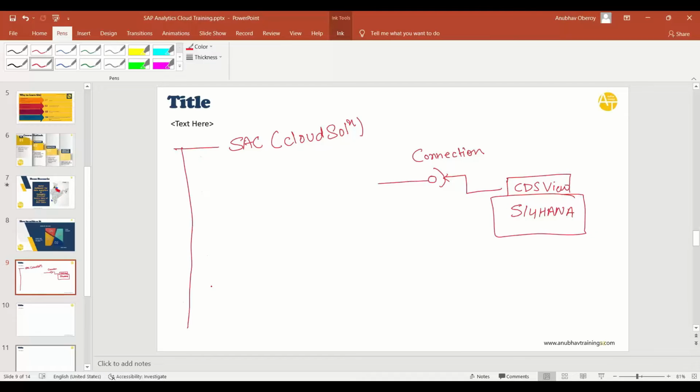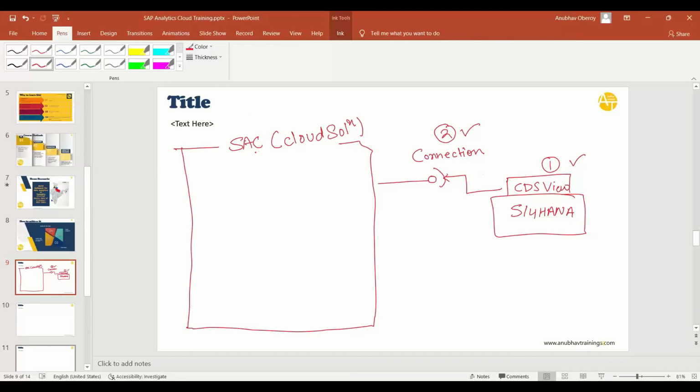And in here, we are going to store all the data. So we have a connection and this connection is already done. I've already created a CDS view and a connection before this class. These two things I'm going to show you in more detail in units 15, 16, and 17. I've already done this as a preparation for this demo to keep it simple.